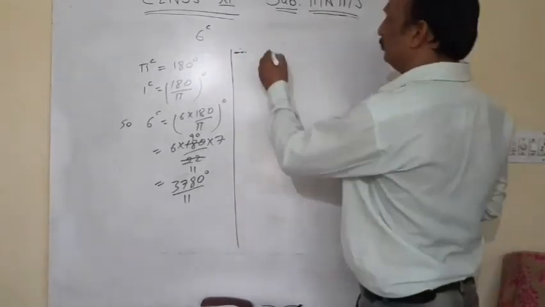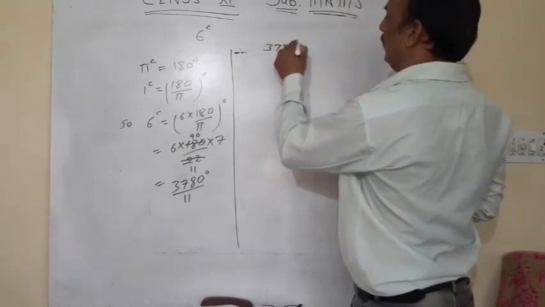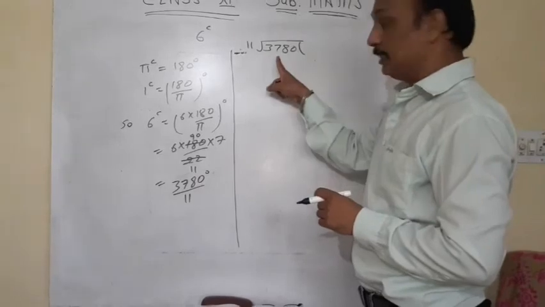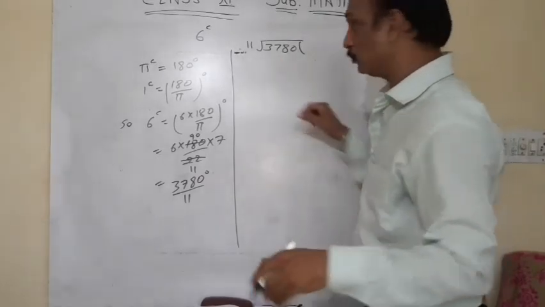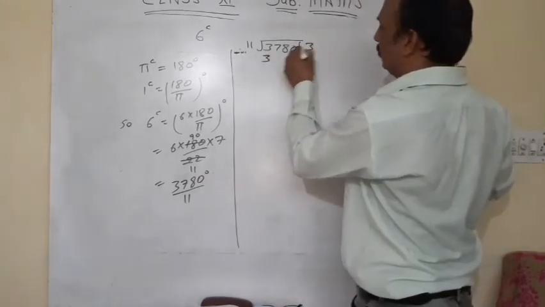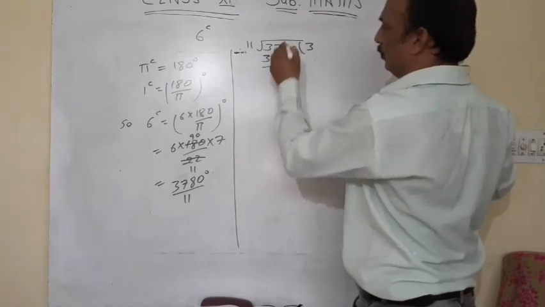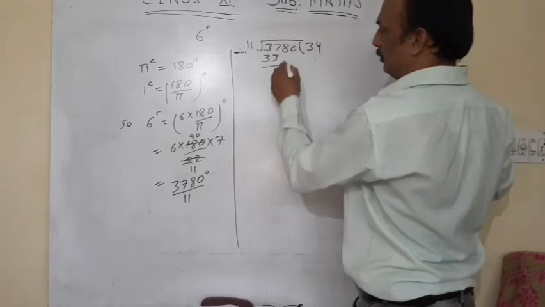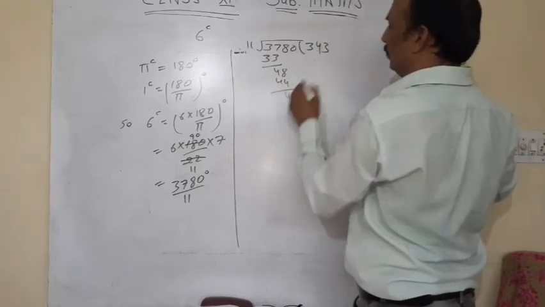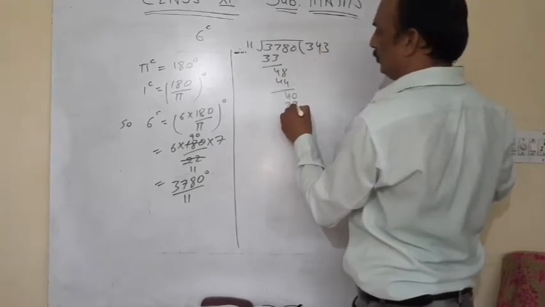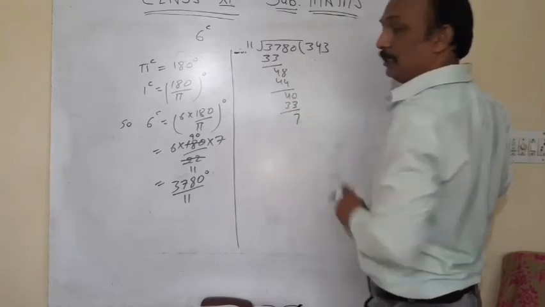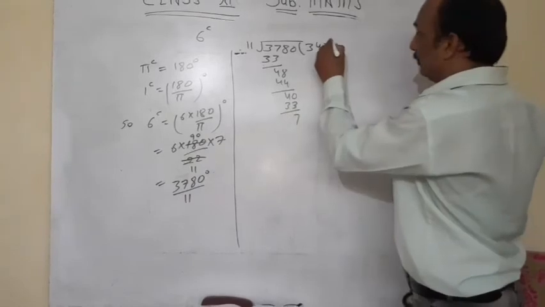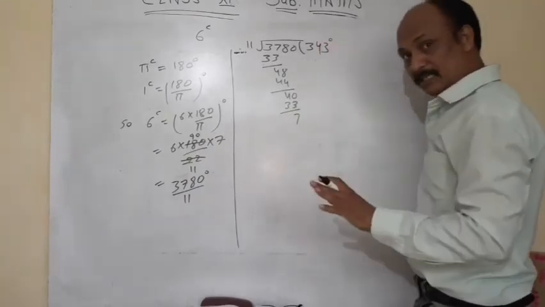First of all, 3780 divided by 11. This division is in degree form. 3 times 11 is 33, 4 times 11 is 44, 3 times. The remainder is 7. This division is in degree.